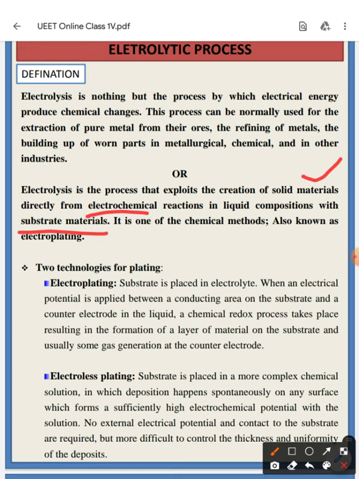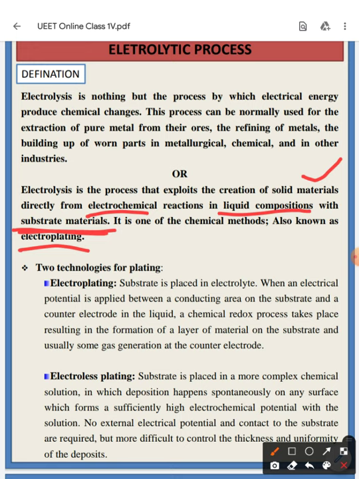We will discuss what the liquid compositions and the substrate materials are. It is one of the chemical methods and is also known as electroplating.